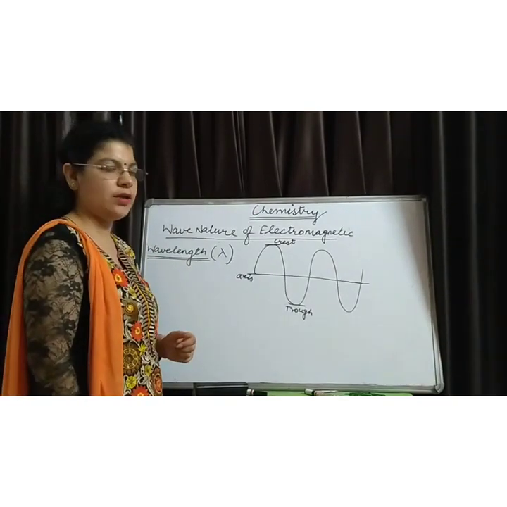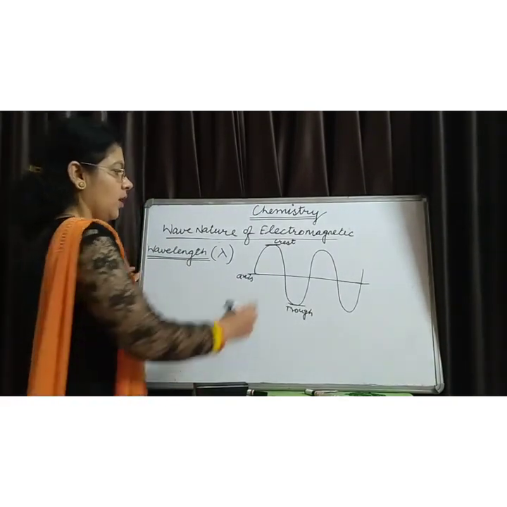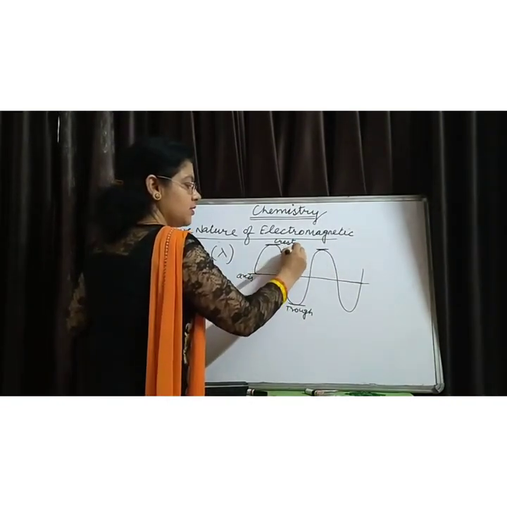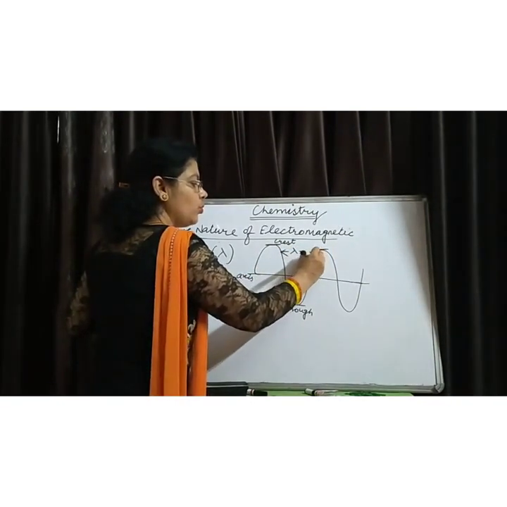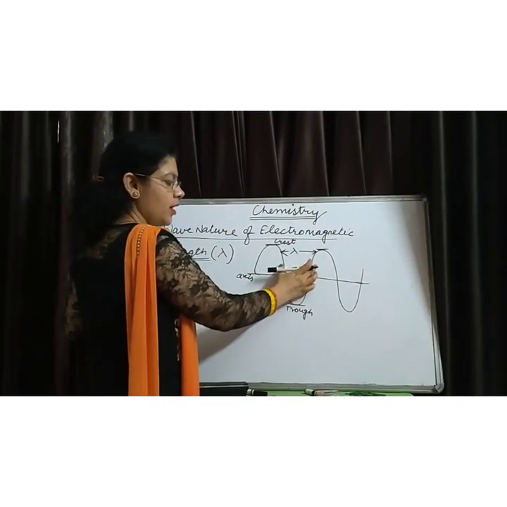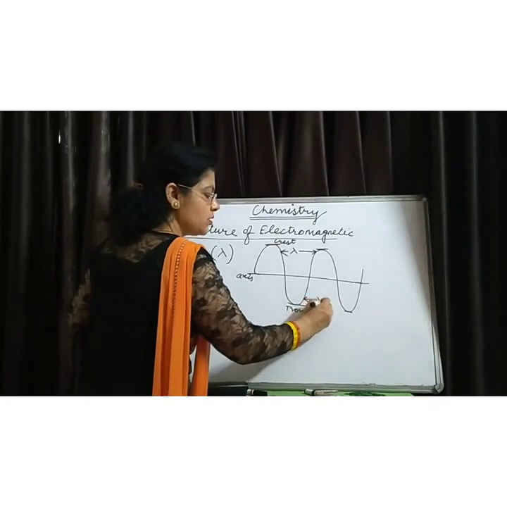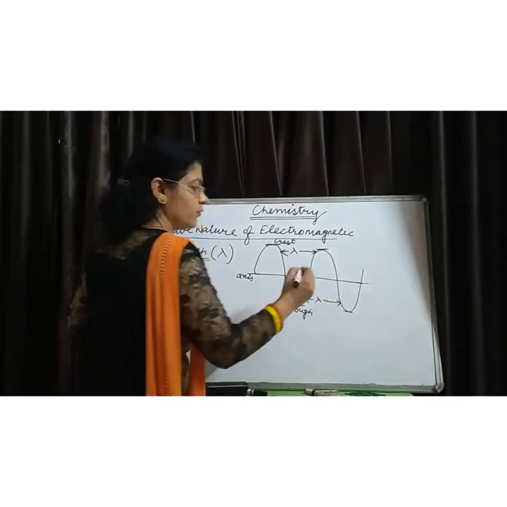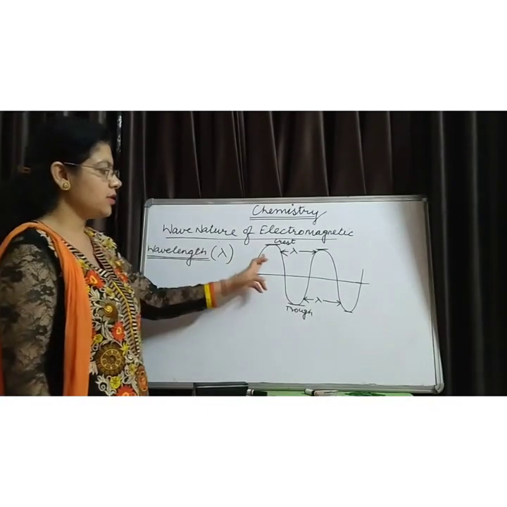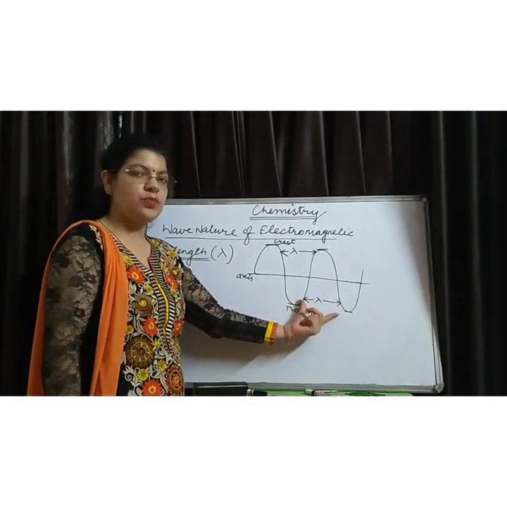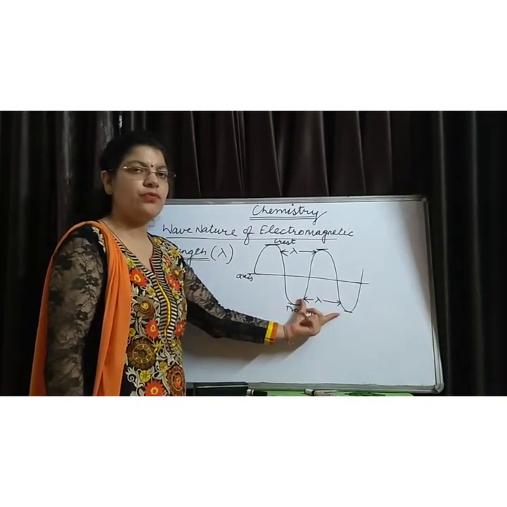The wavelength of a wave is the distance between two successive crests or the distance between two successive troughs.